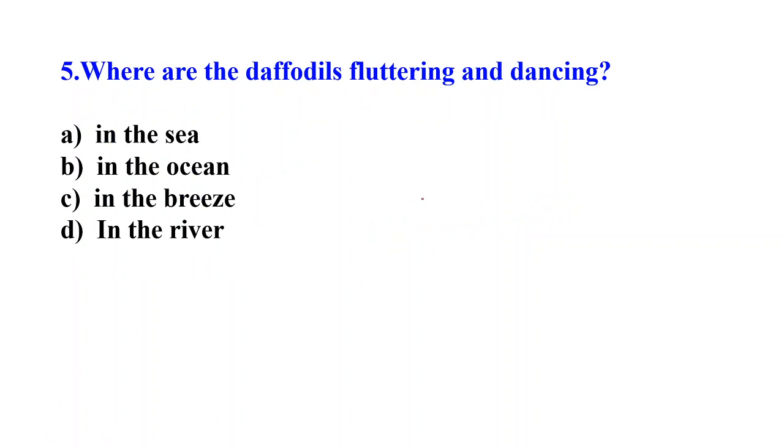Next question. Where are the daffodils fluttering and dancing? In the sea, in the ocean, in the breeze, in the river. It is in the breeze. Next.